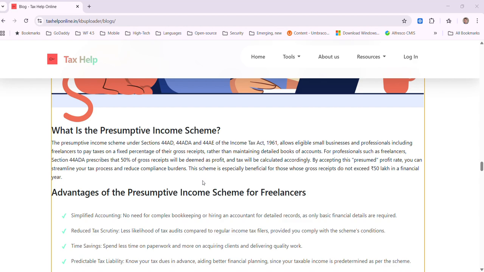For professionals such as freelancers, this might pose a challenge due to the small and medium nature of their business, and they might not be able to hire a full-time accountant.